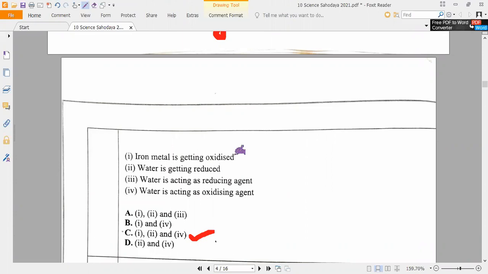Iron metal is getting oxidized: true. Water is getting reduced: yes. Water is acting as a reducing agent: no. Water is acting as an oxidizing agent. That's all. So statements 1, 2, 4. Which option is correct? Option C. Option C is correct. Do you understand?